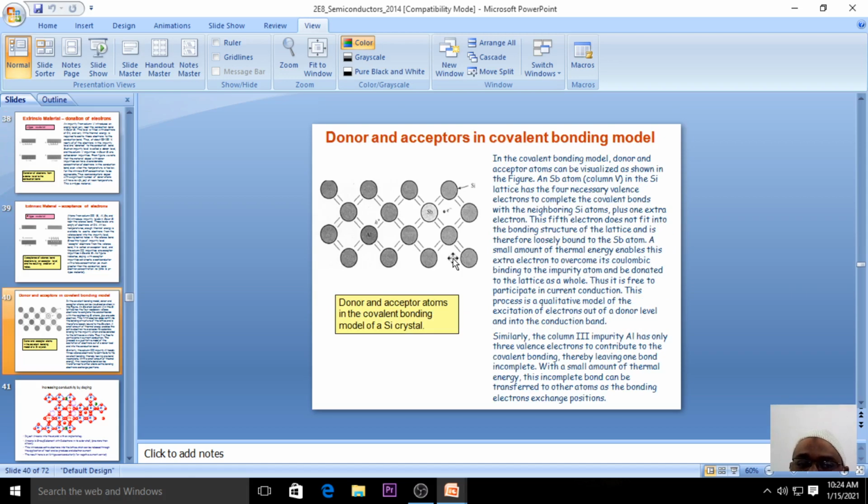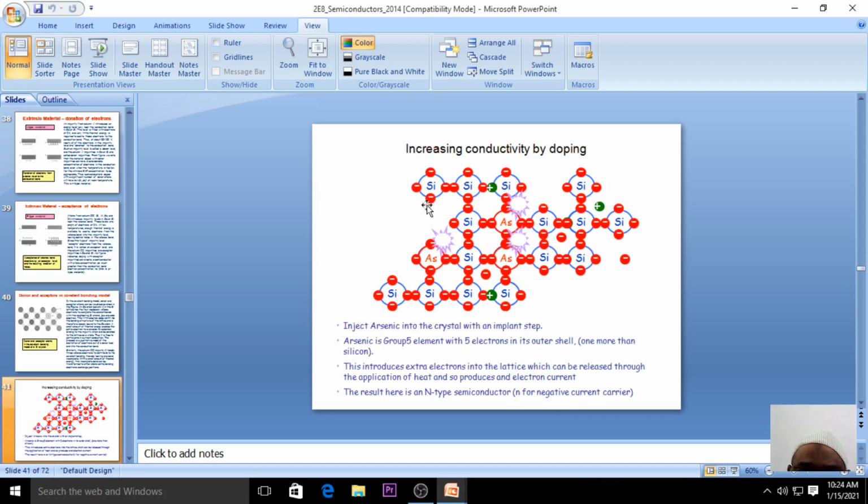The bond formed between these atoms is the covalent bond, which you should remember. Now see what happens when we increase the conductivity, as shown in the schematic diagram. We inject arsenic into the crystal: silicon was there, and instead of silicon we have injected arsenic.